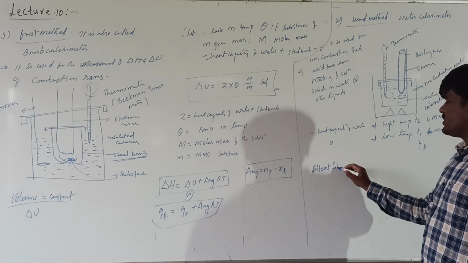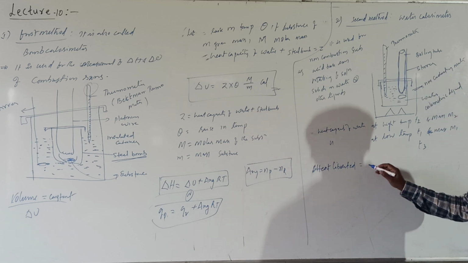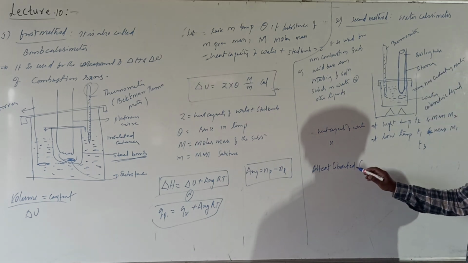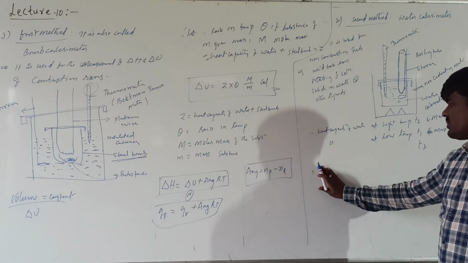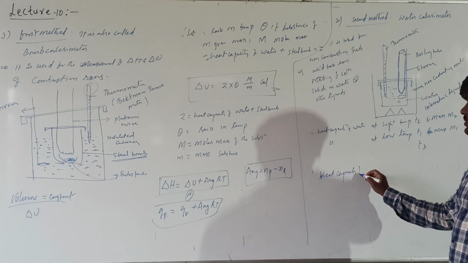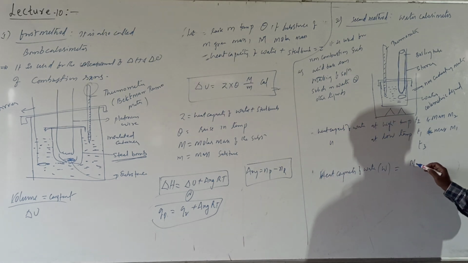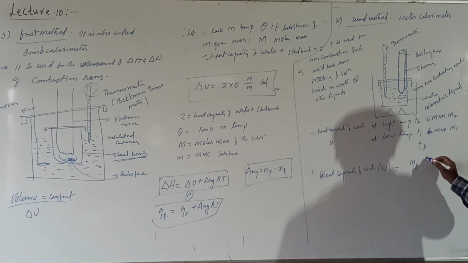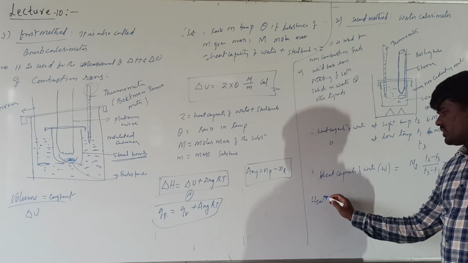Heat liberated will be equal to, so we will calculate the heat capacity of water, W, which is equal to M2 into T2 minus T3 upon T3 minus T1, minus M1. Okay, from this we will calculate heat liberated.